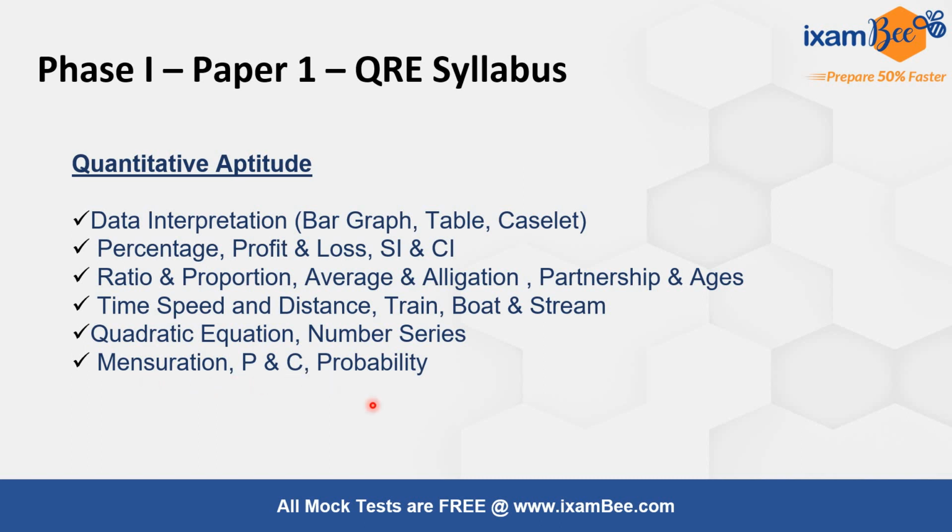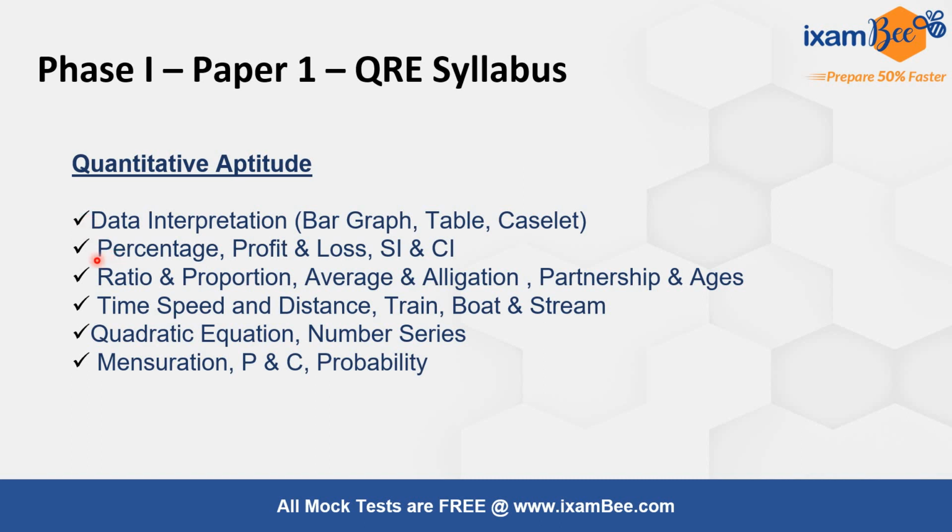Now, if you have less time in your hand and you want to devote more time to the other subjects which hold a higher weightage, for example your law subjects, then from quant aptitude you can prepare only some of the important topics. Now, what are these important topics? The first one is data interpretation. So this is a must. You will find at least 6 to 7 questions from data interpretation, maybe more than that.